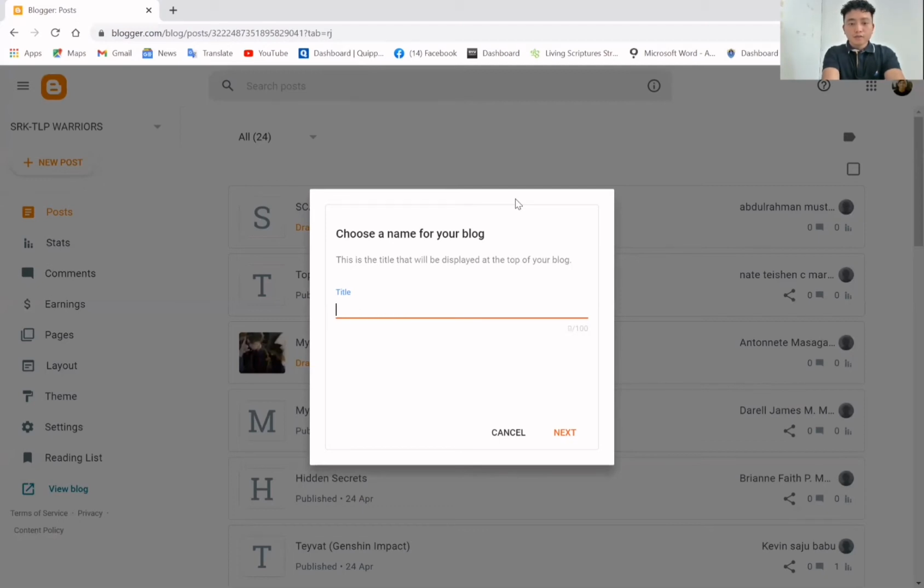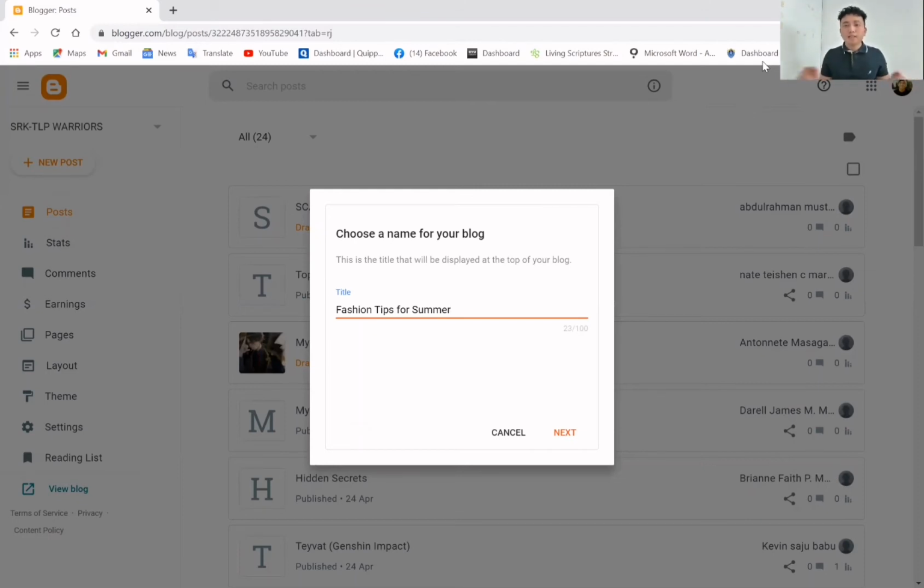Or fashion tips for summer. And that is an example. Take note, in choosing your own blog, it can be anything you want. It can be a gaming blog, or it can be something that you want to do with your pet.